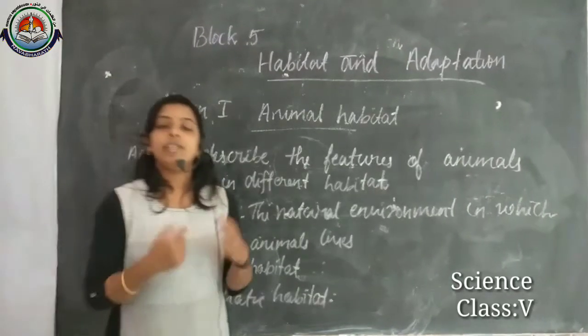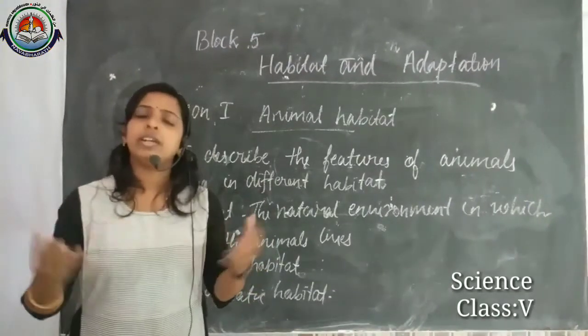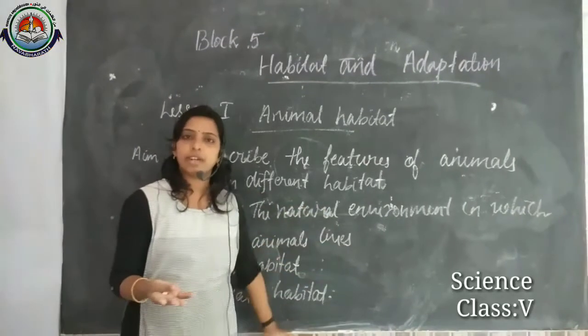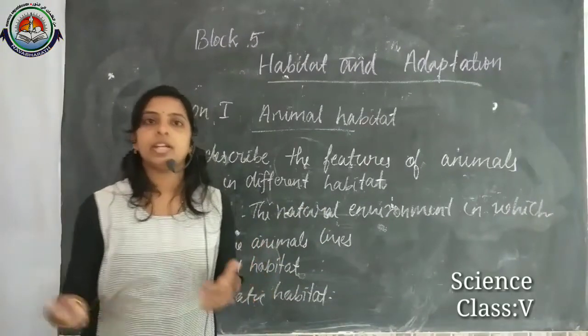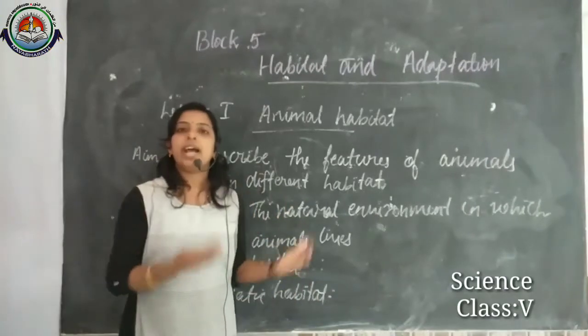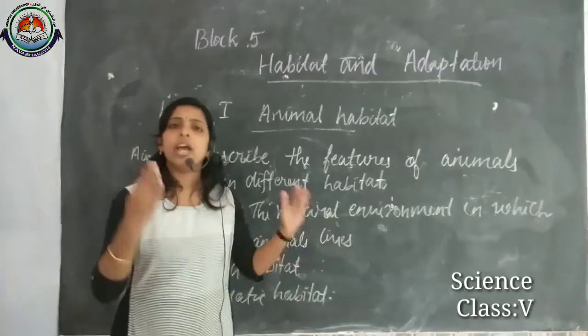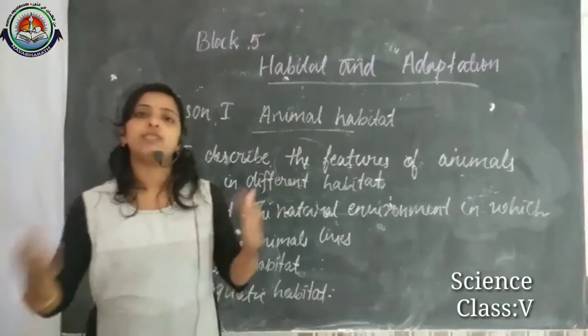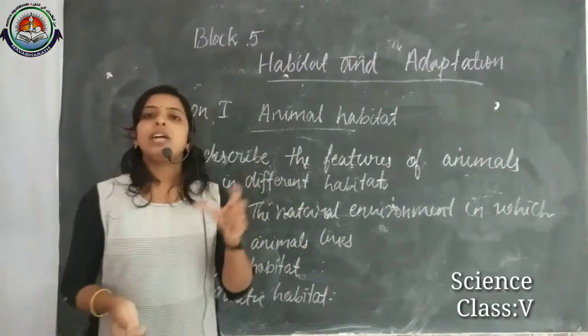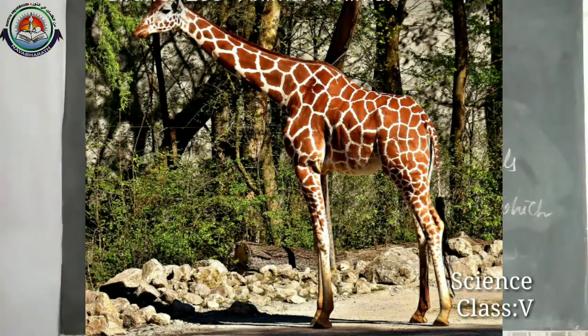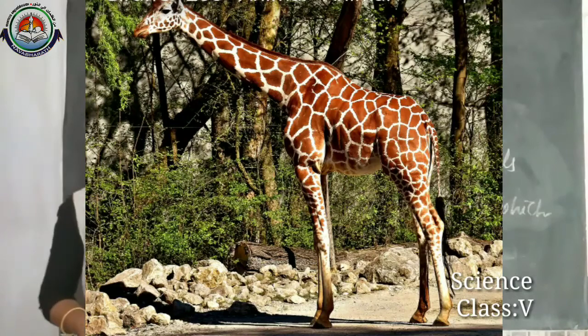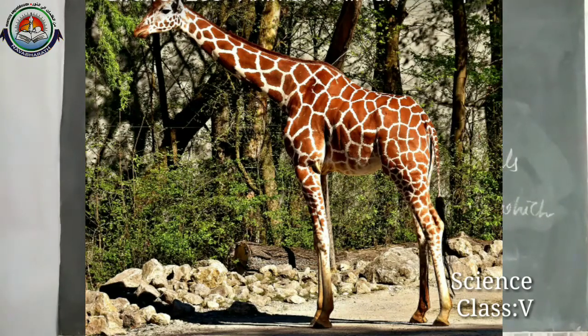Different animals live in different places, so they have different habitats. How can they live in that habitat? For example, we already discussed that the giraffe's long neck helps it to eat tall grasses.